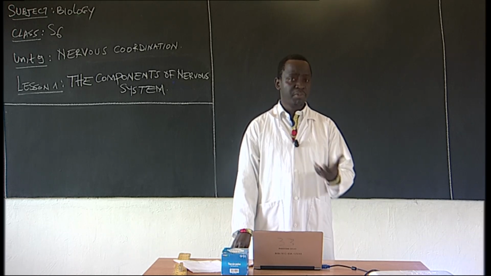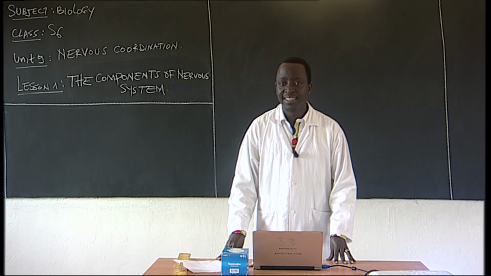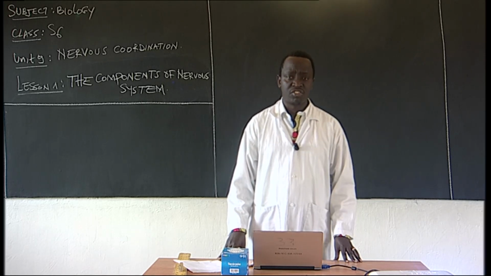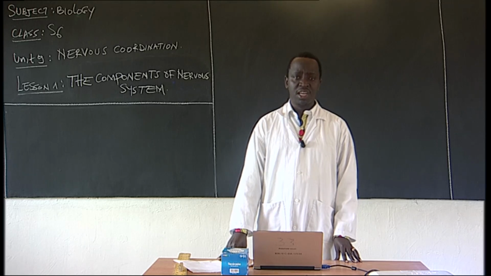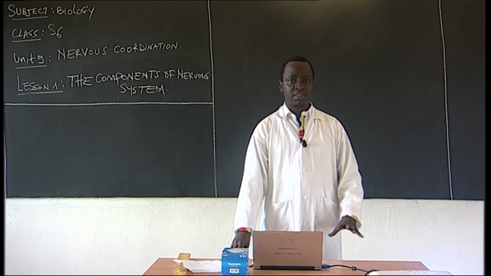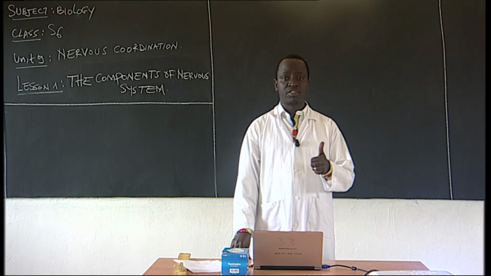When we talk about stimulus, do you understand what that is? We have seen this. Stimulus is any change that occurs in our body, any change. For example, you can talk about temperature.